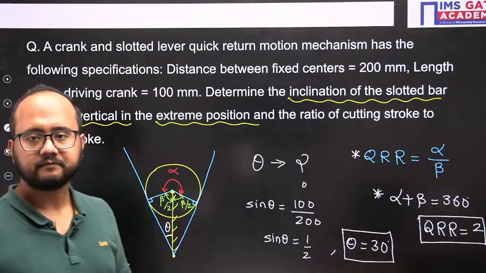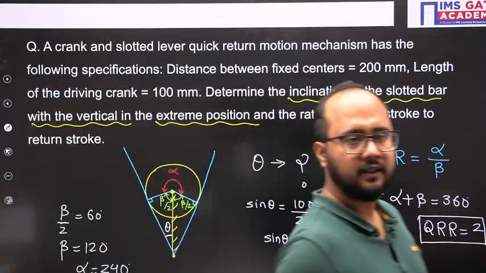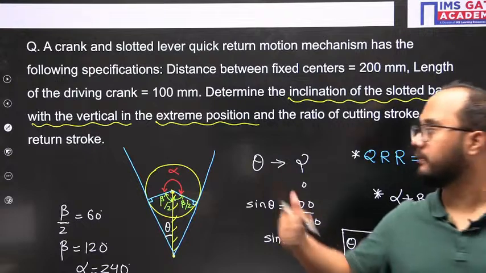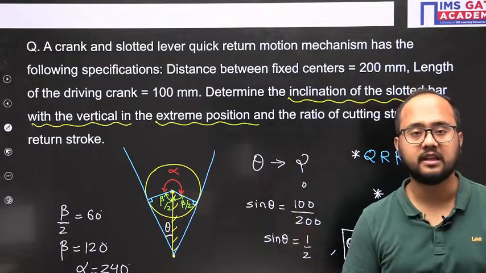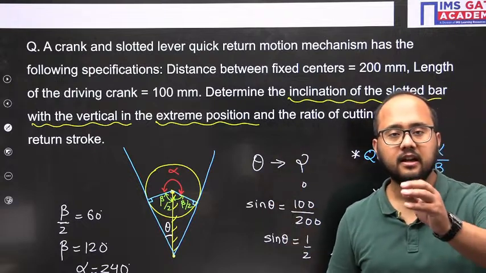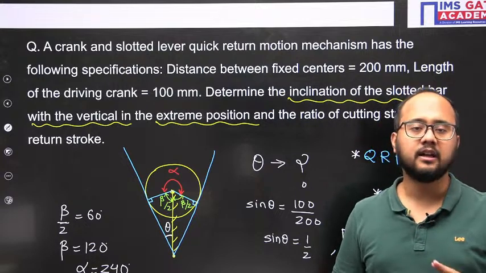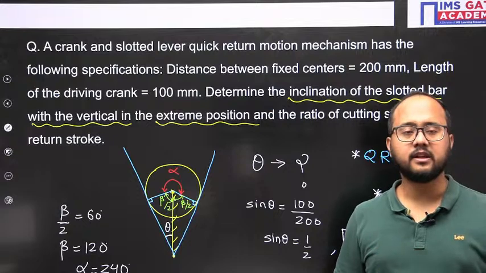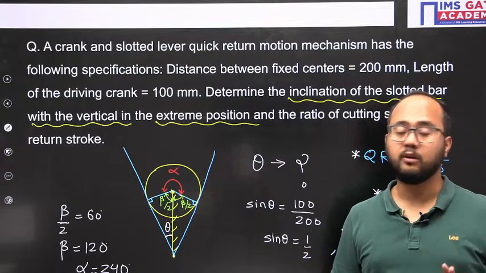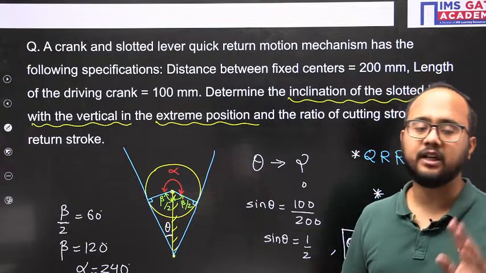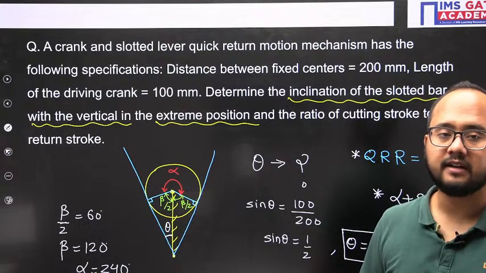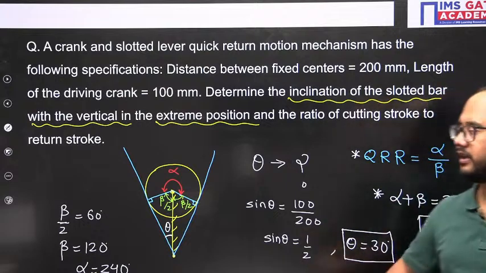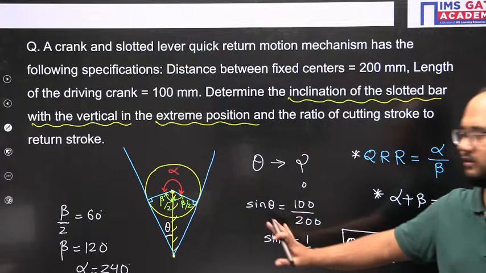Right? Done. Now one more question from this crank slotted quick return motion mechanism, and that question has nowhere been asked till now in the GATE paper. Till now in the GATE examination history, they have never asked such a type of problem. So that is very important. I am telling you guys, a question from the crank slotted lever mechanism is very, very important. So this one is basic. Okay, done.